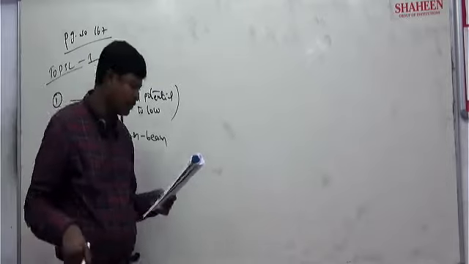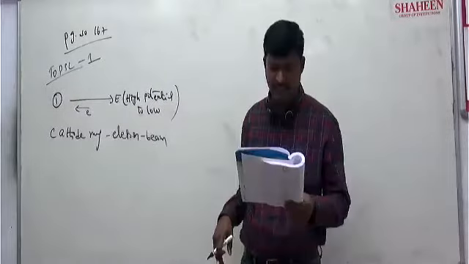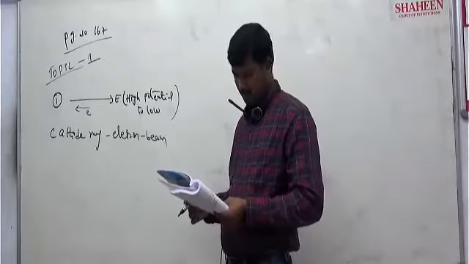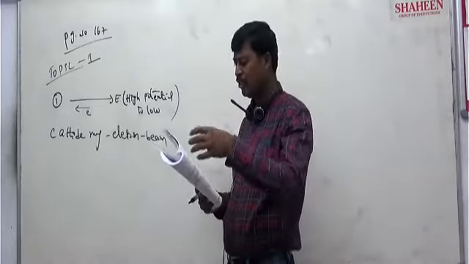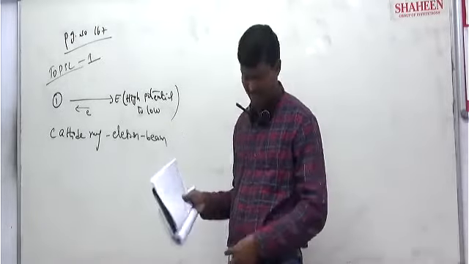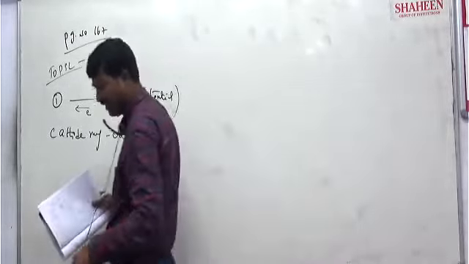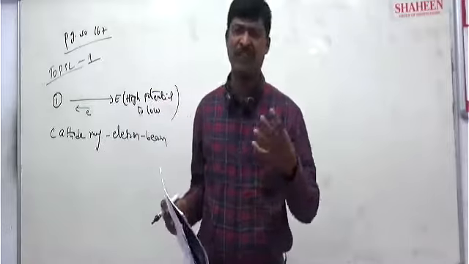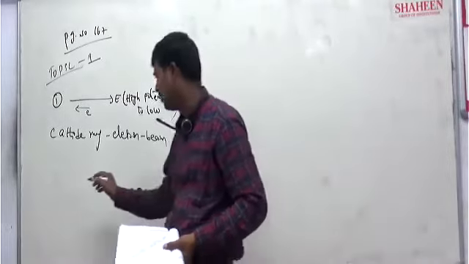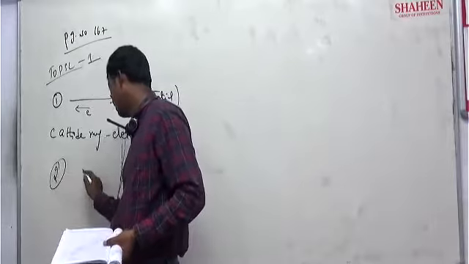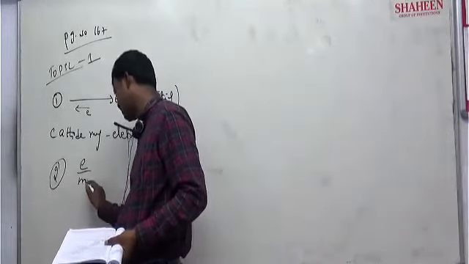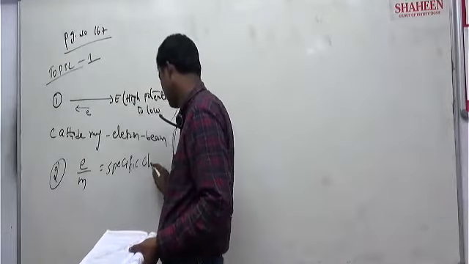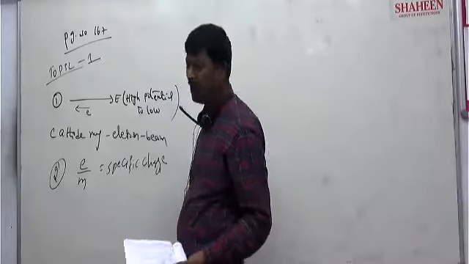Next, question number 2. From the following, what charges can be present in Millikan's oil drop experiment? Actually, Millikan's oil drop experiment found the charge of the electron only. We calculated the charge of the electron. Specific charge means charge by mass; the ratio of charge to mass is called specific charge.